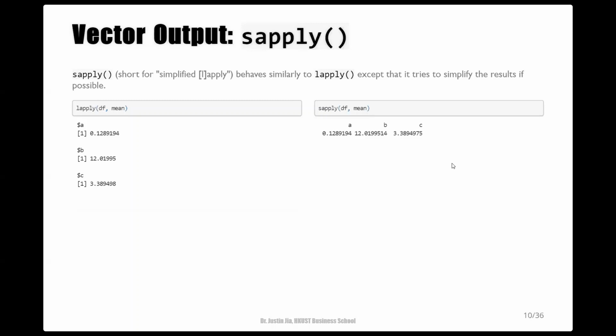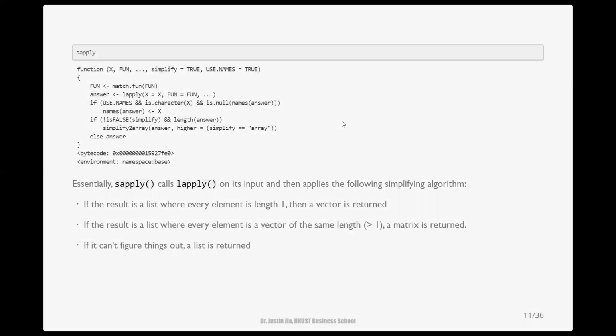For example, if the result is a list whose every element is a length 1 vector, then what sapply will do is it will return a vector of these elements. If you take a closer look at the body of sapply, you can find essentially sapply calls lapply on its input, then applies these simplifying algorithms.